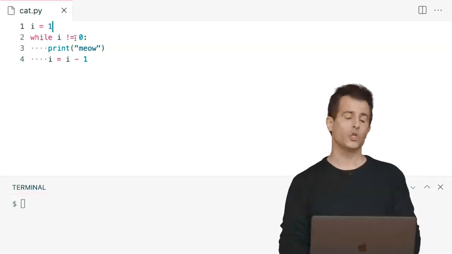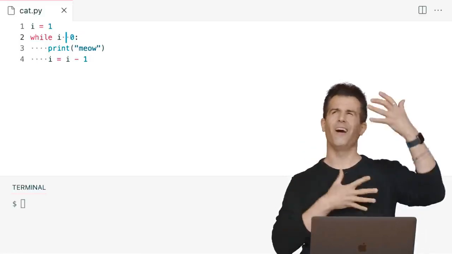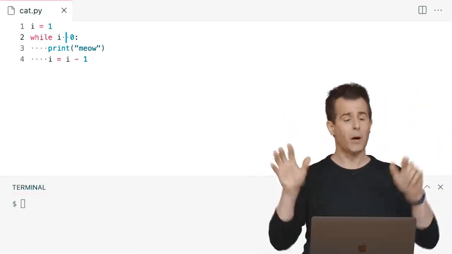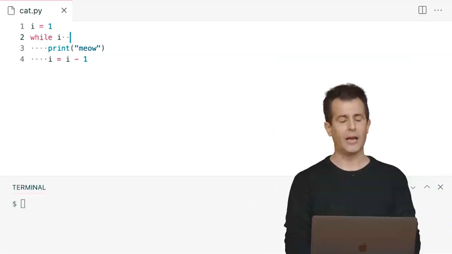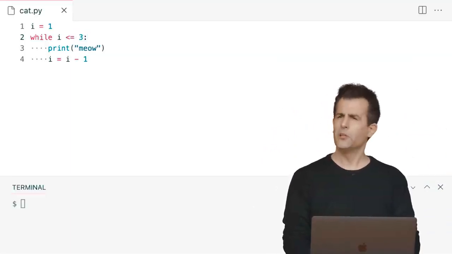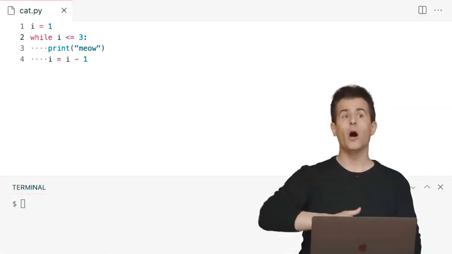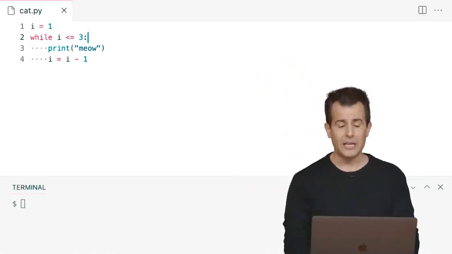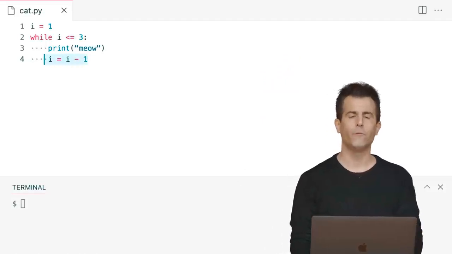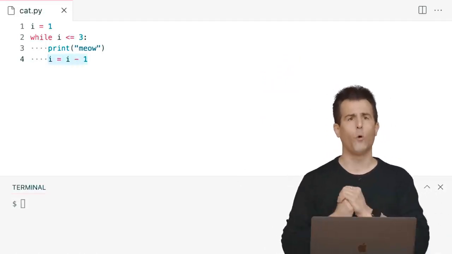And here, let me just change my logic. Rather than checking for not equal to 0, like maybe you don't like thinking in terms of not because it's a little confusing, and it might be, let's just check that I is less than or equal to 3. So we'll be a little more explicit. We'll count from 1 up through 3, each time printing meow, but I'm going to need to change this line here. Let me see if we can't call on someone to change line 4 for me.